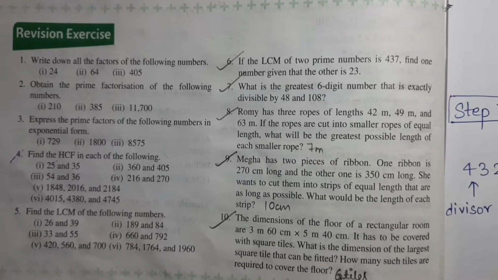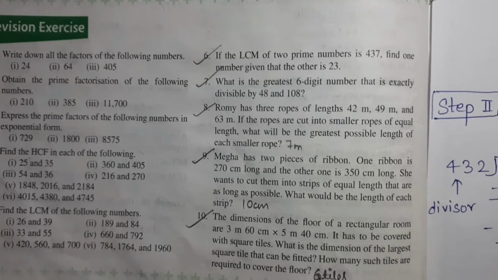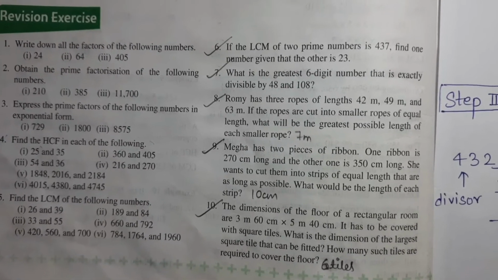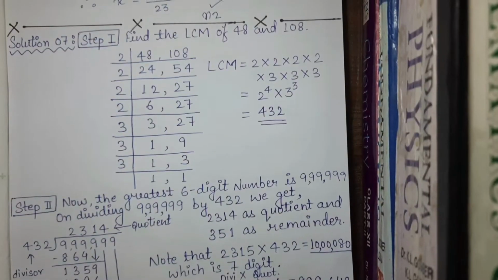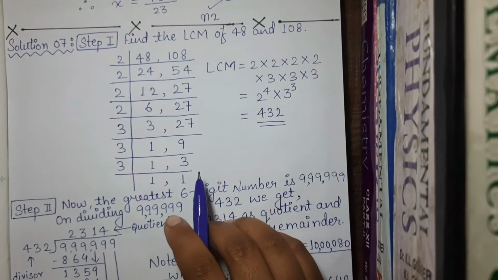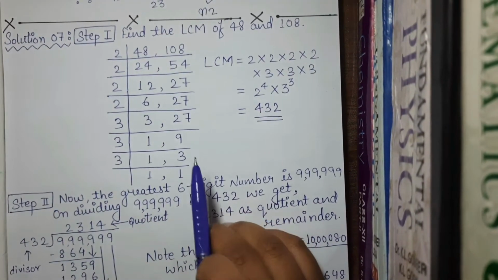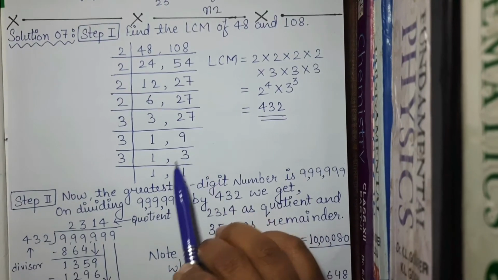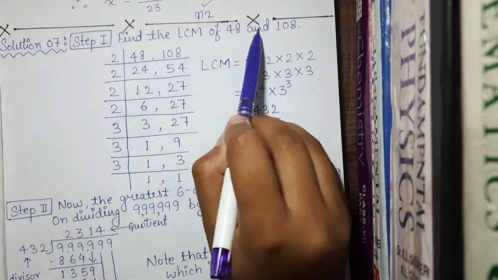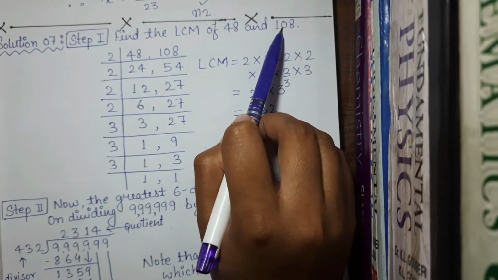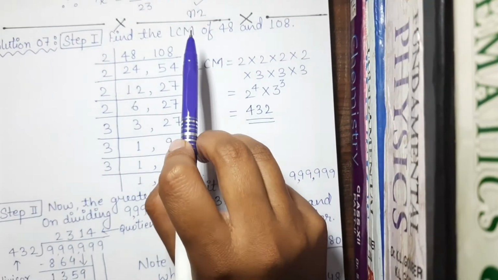Our seventh question is, what is the greatest 6-digit number that is exactly divisible by 48 and 108? This is one of the hardest questions of this chapter, so let's start. If you do this question with steps and all the detailed explanation in your answer, you will get full marks. First step, find the LCM of 48 and 108.